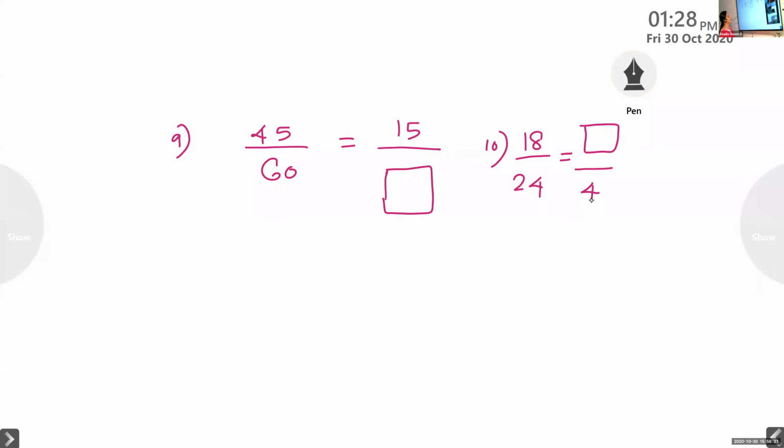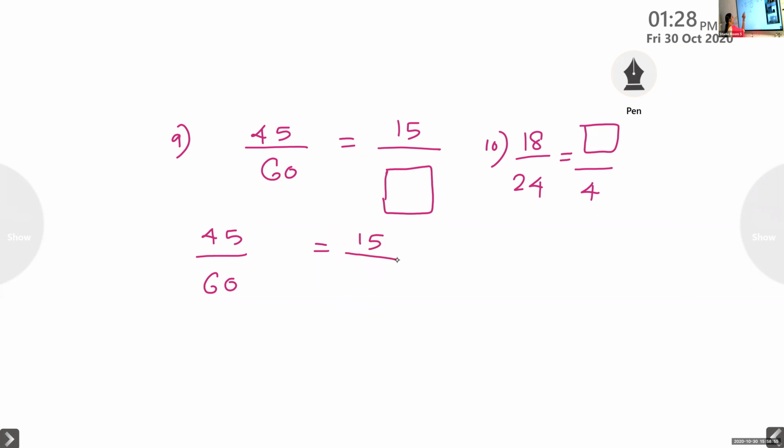Okay, children, did you get the answer? Yes, ma'am. So you should find the connection between this 45 and 15. Something when you divide with, you get the answer. Which number? 15 into something is 45. 15 into 3 is 45, so it is division also with the same number.